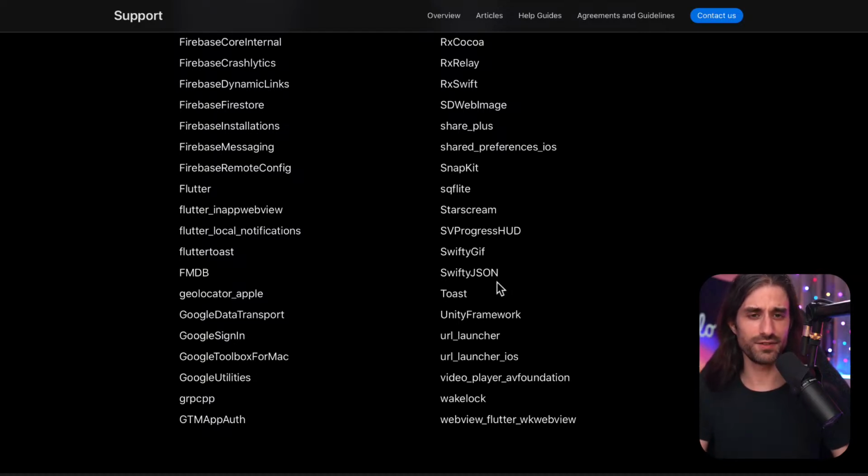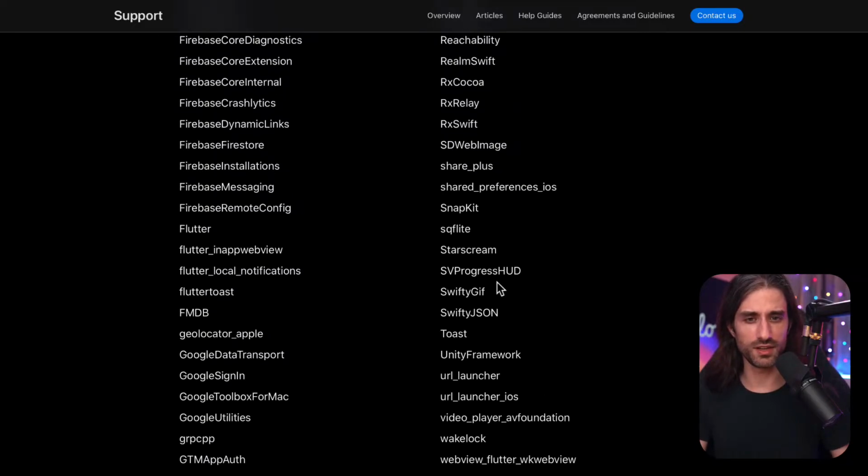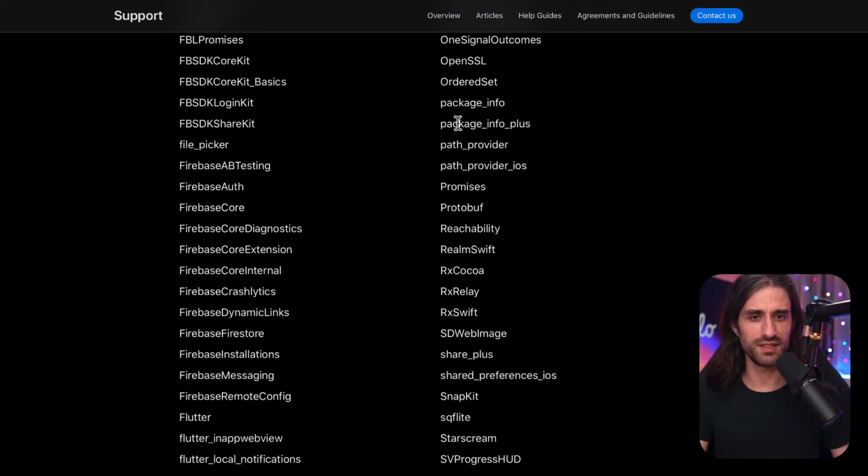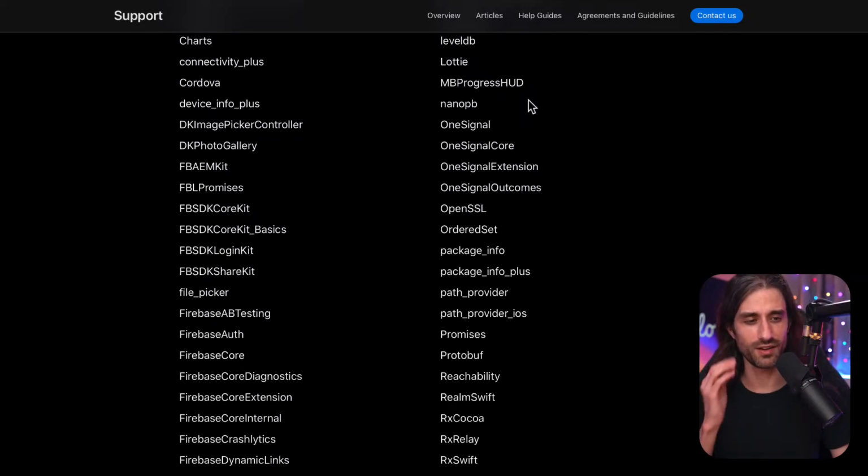I'm thinking they might have just taken a list of the most popular frameworks and put them there, regardless of what their actual business is, because I don't imagine this kind of Progress HUD library collecting a lot of private data. Or maybe they've been lying to us since the beginning. We'll see. I don't think that they do, to be honest.